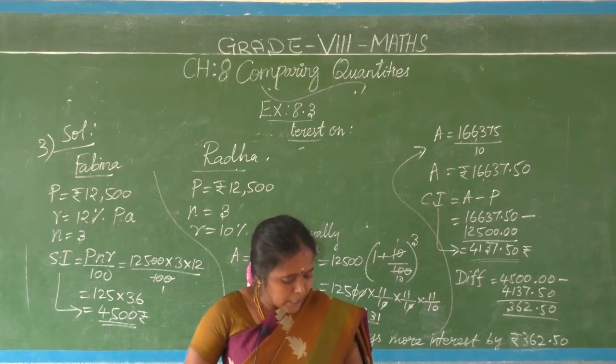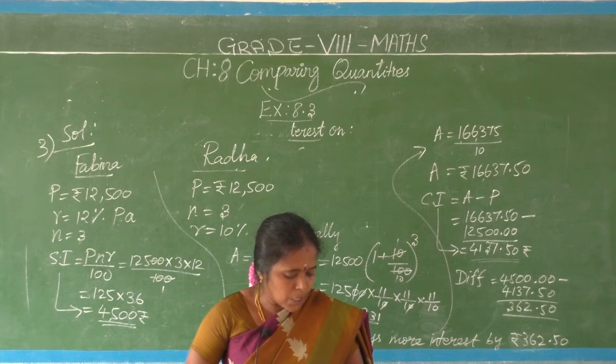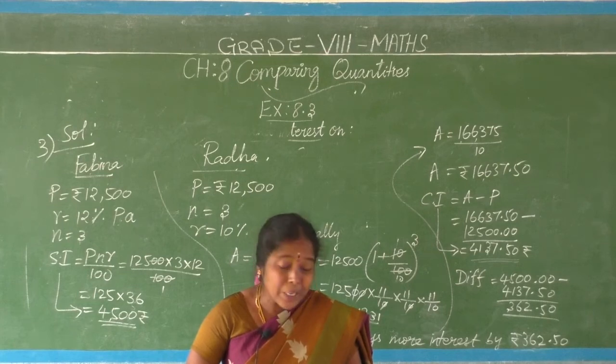See, 12th question. A scooter was bought at 42,000 rupees. Its value is depreciated.